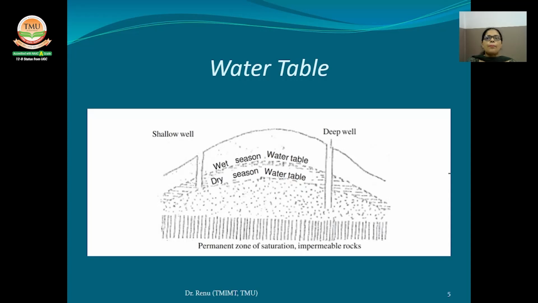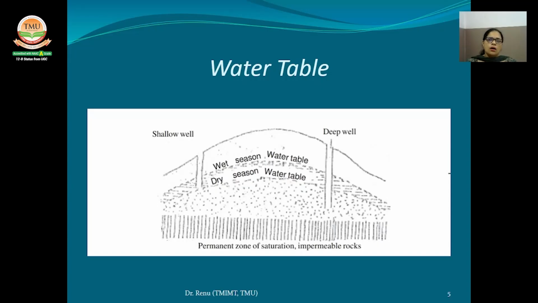The water table separates the groundwater zone that lies below it from the capillary fringe, or the zone of aeration, that lies above it. The water table fluctuates both with the season and from year to year because it is affected by rainfall and climate variation. It is also affected by the quantum of withdrawals from wells or by artificial recharging. So this is the nature of the water table.